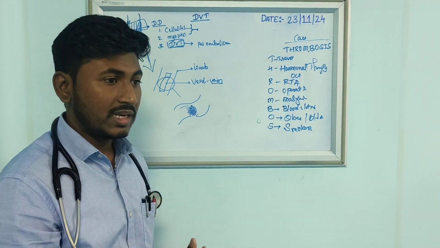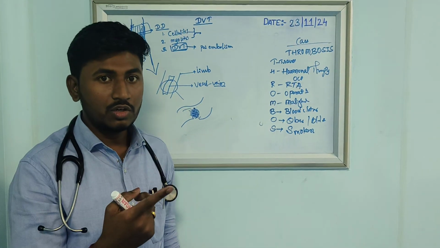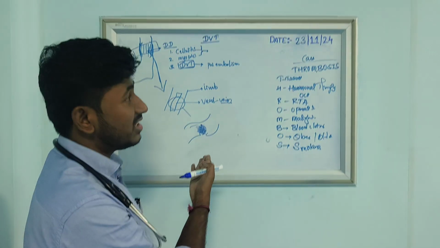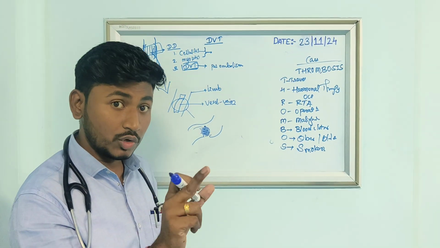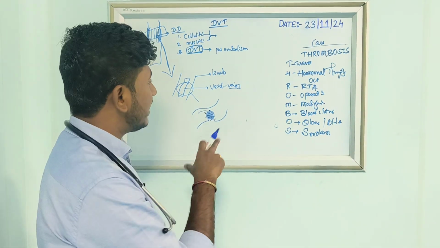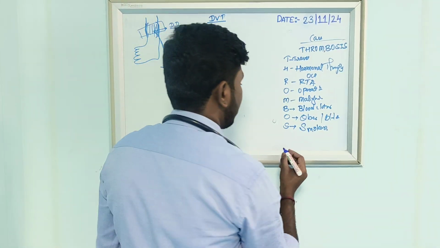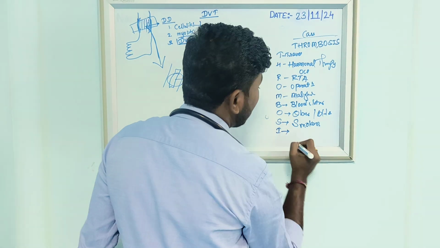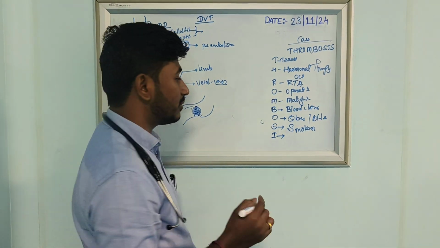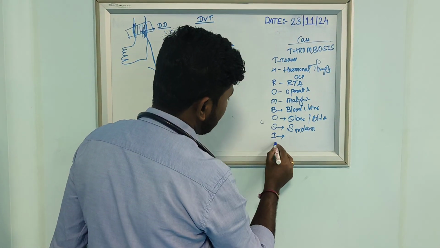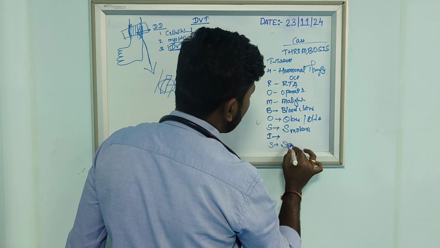Smokers will get more affected, as a patient with chronic smoking will have stasis and hypercoagulopathy. Smoking will cause hypercoagulopathy, and in turn it will cause a deep vein thrombosis. And what is meant by I? There are some inherited conditions, where from before birth they will have some blood disorders. Last one is S, this is splenectomy.